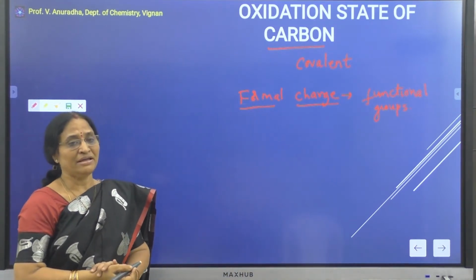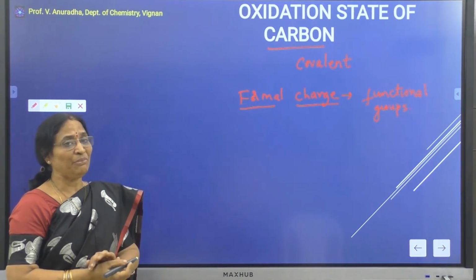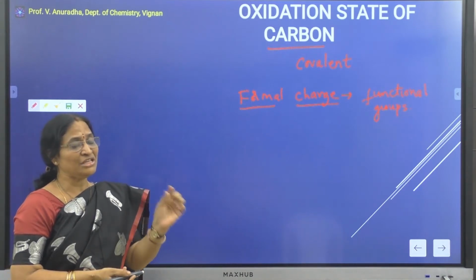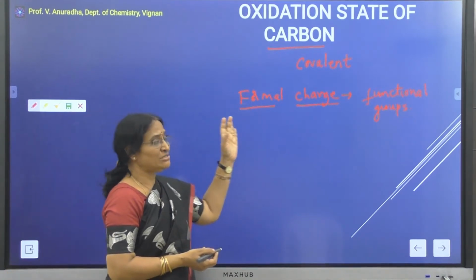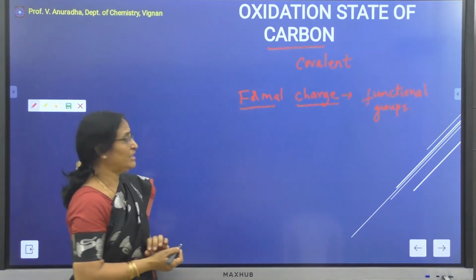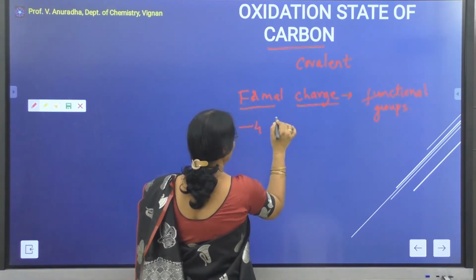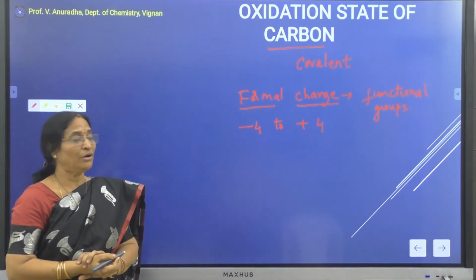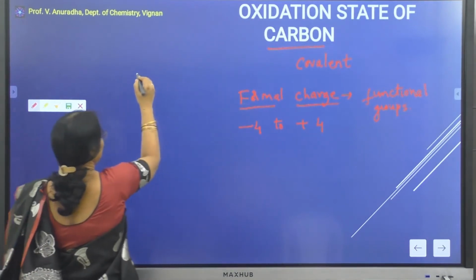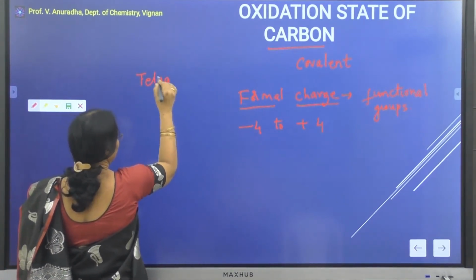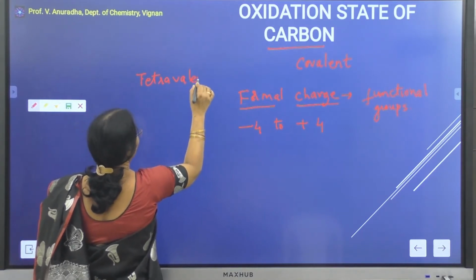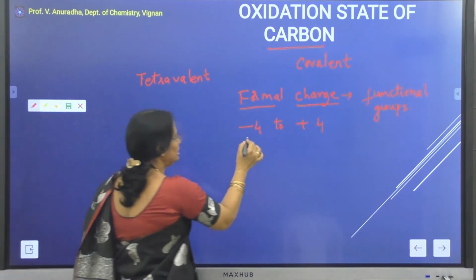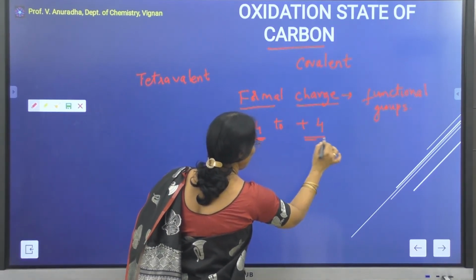Formal charge means the charge that may be present on a carbon atom, depending upon the atoms that are attached to it. The formal charge of carbon varies from -4 to +4. I say this because carbon is tetravalent in nature, which means it has the capability to form 4 bonds with different atoms. Therefore, its charge ranges from -4 to +4.